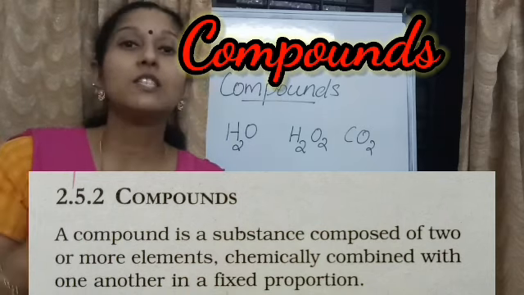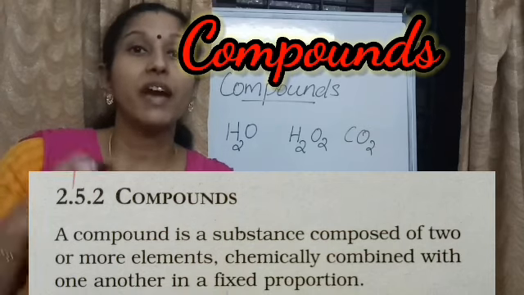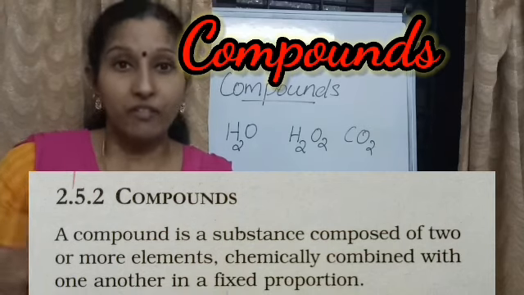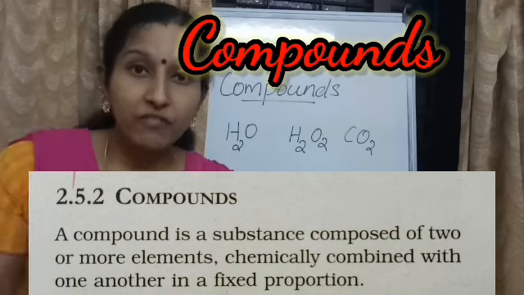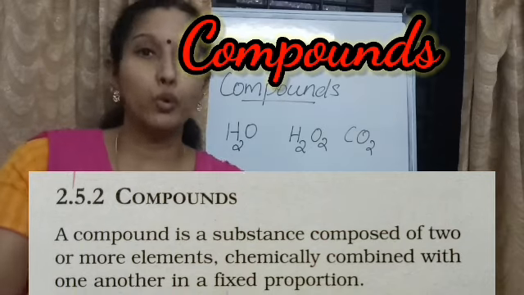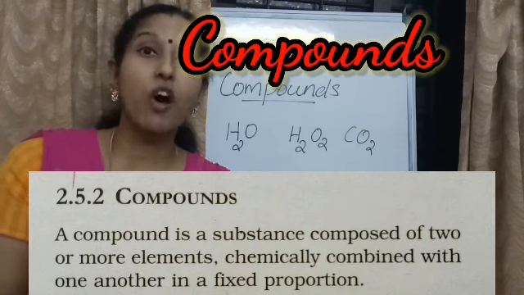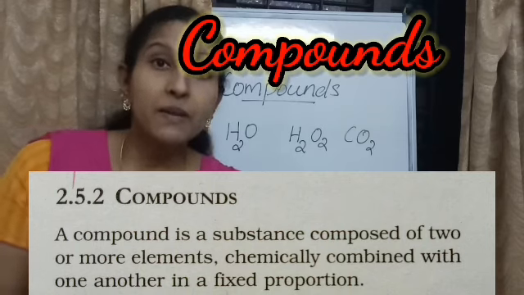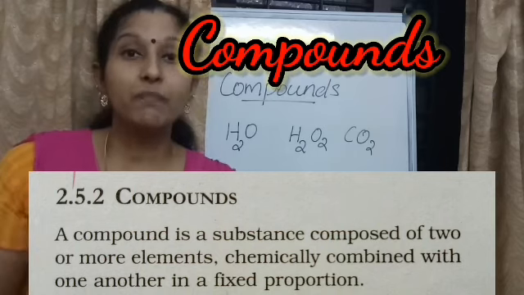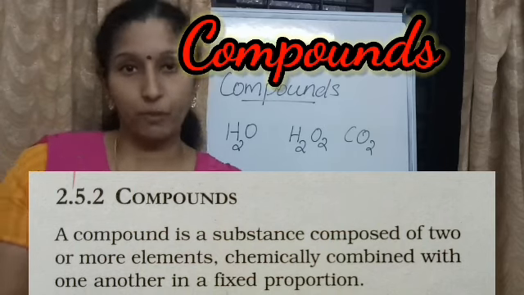We cannot change this proportion, because if we try to change it, the compound loses its identity and we get a new one. So compounds are the substances composed of two or more elements chemically combined with one another in a fixed proportion.